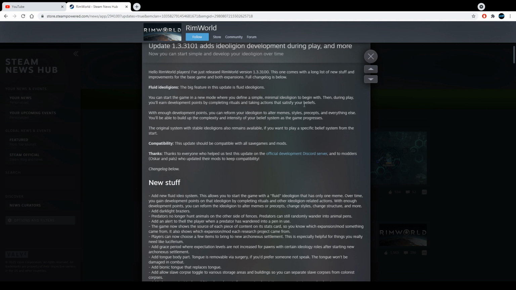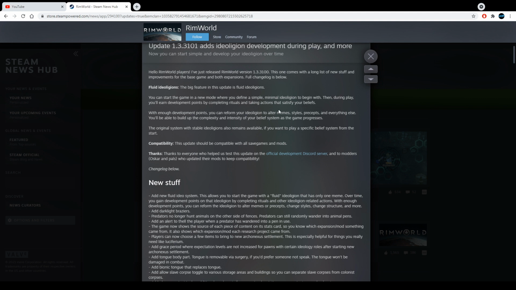So that's pretty cool, because before this update, you kind of had to start with an ideology instead of figuring out as you go what ideology is best for your colonists. So it's a good thing. This is a good add-on, because sometimes you don't know what you want to become in the future. So you just want to start fresh, and as you go, figure out maybe this ideology is what is best for your colonists. You know what I mean? So it's a good add-on.